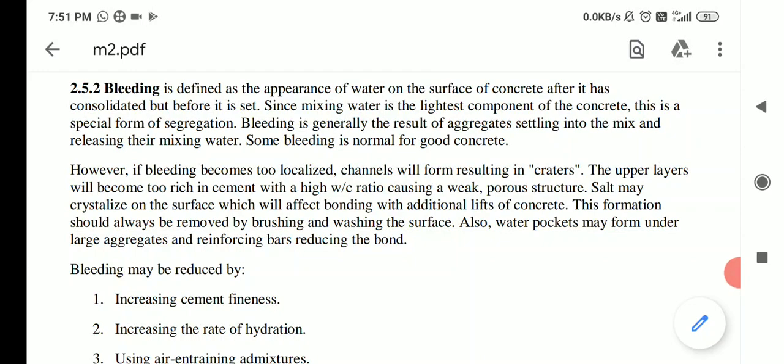Bleeding is generally the result of aggregates settling into the mix. They settle at the bottom, releasing their mixing water on the surface. Some bleeding is normal for good concrete. Sometimes we need bleeding also. Let's see why we need bleeding.